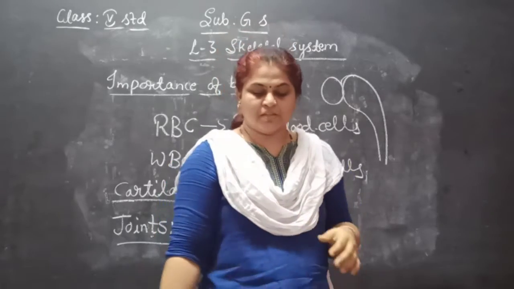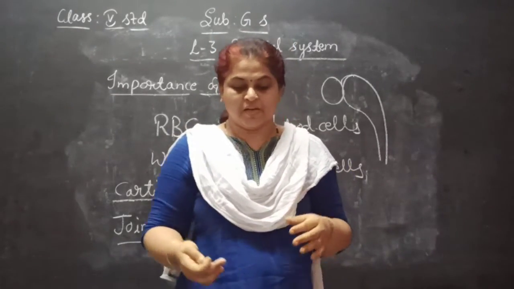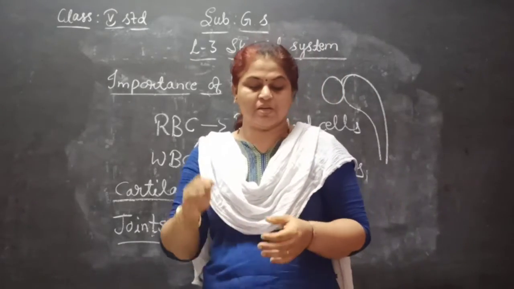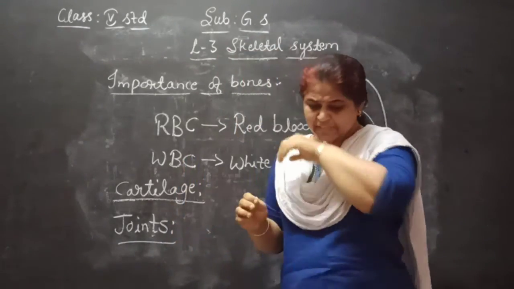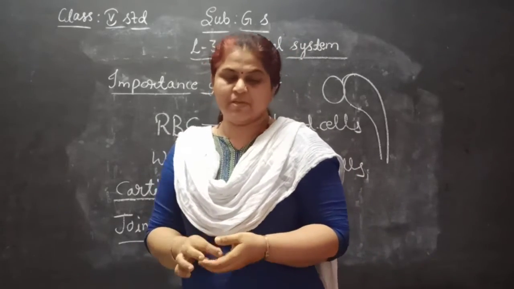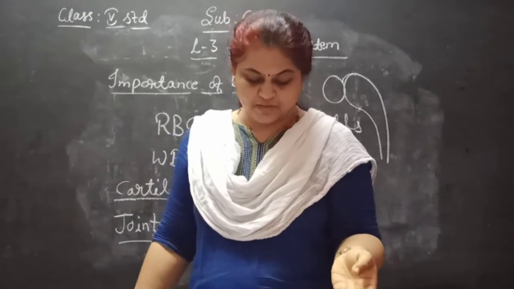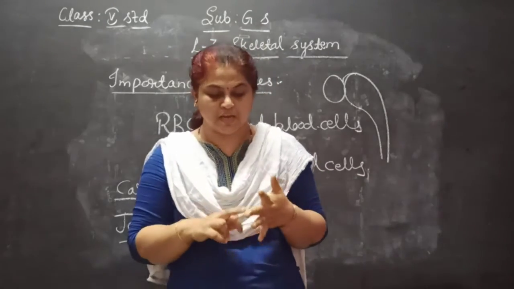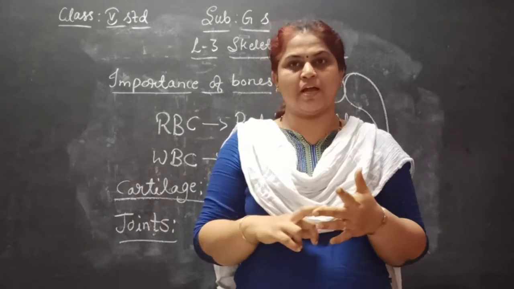Here the shoulder joint and hip joint are the ball and socket joints. Next is the hinge joint. It allows only back and forth movement, meaning front and backward. Like that, these joints are present in the knee, elbow, fingers and toes.